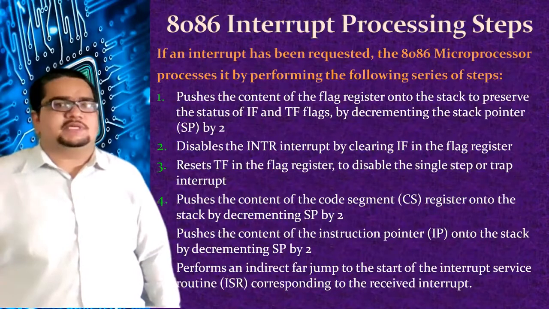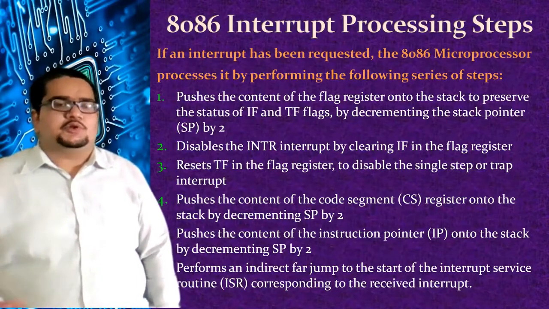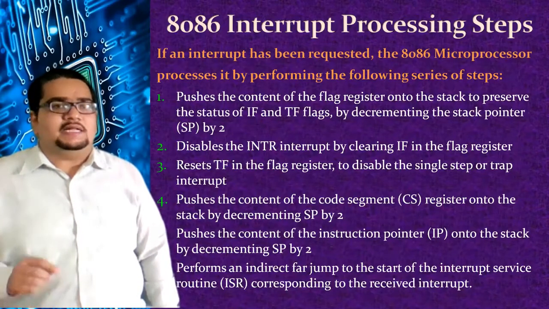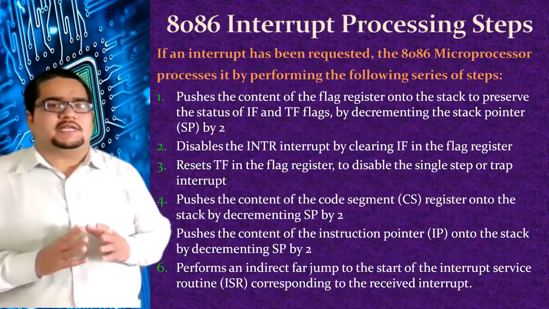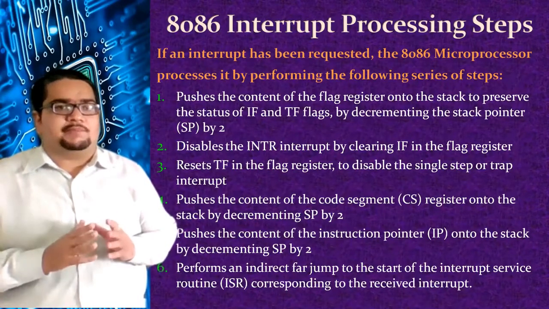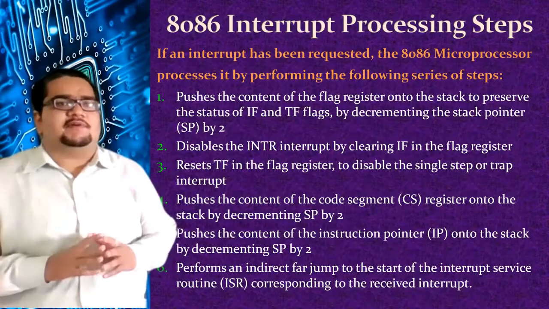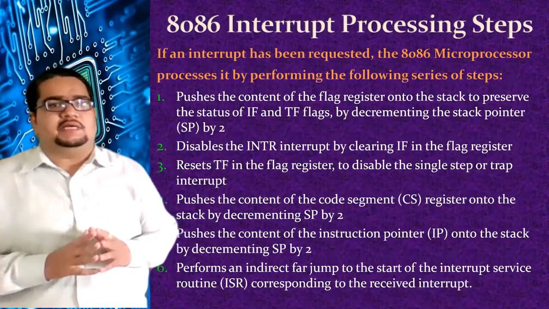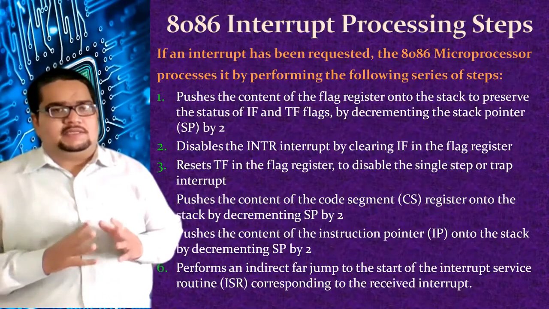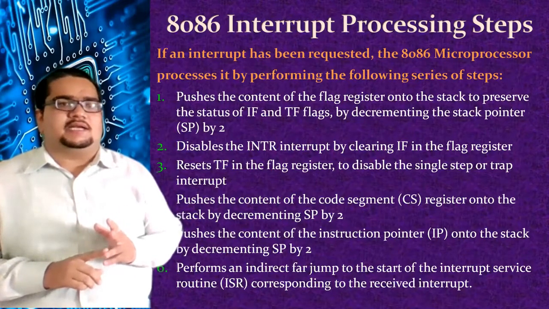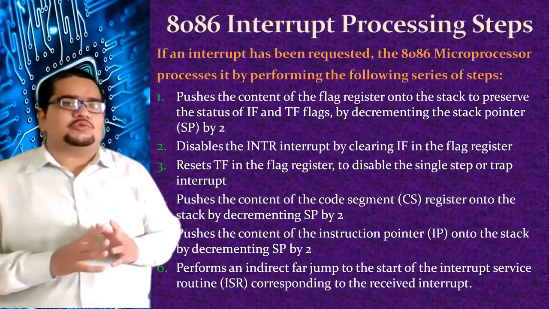What exactly happens inside the processor at the time of an interrupt? When the interrupt is triggered, the first thing the processor does is save its current program status. That means the instructions executed so far are done, but the address of what is to be executed next in the main program is saved to the stack memory. The address of the next instruction is always pointed to by the IP register, and the segment address will be in CS. So the IP register content and CS register content are both stored onto the stack memory.